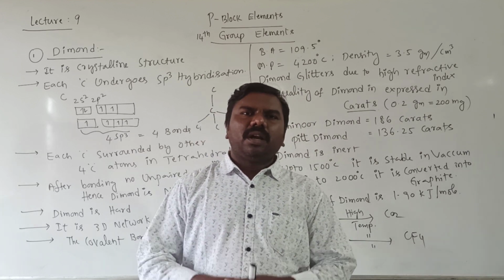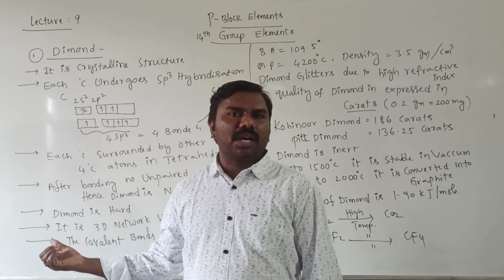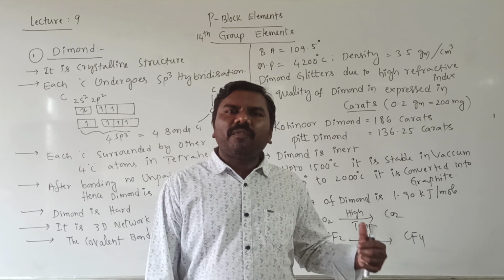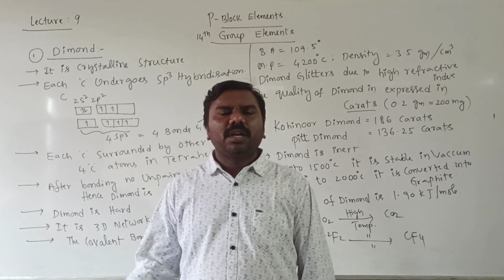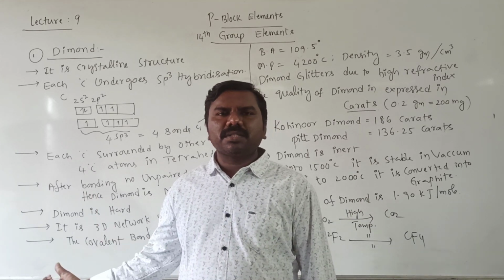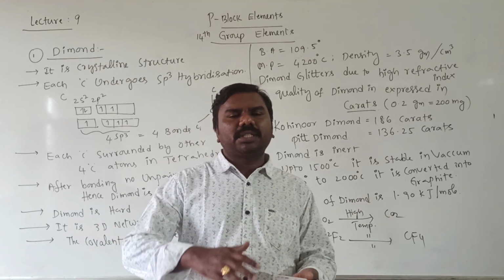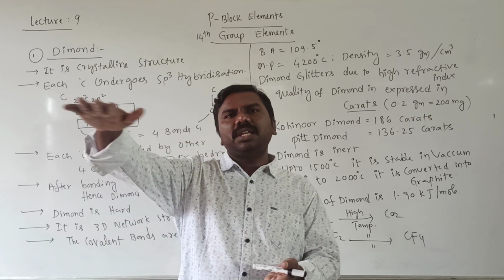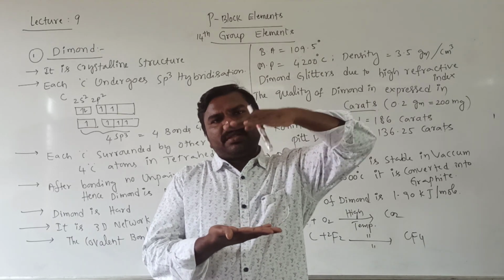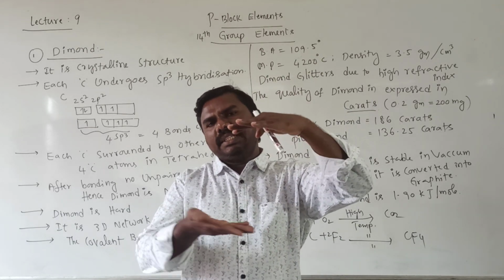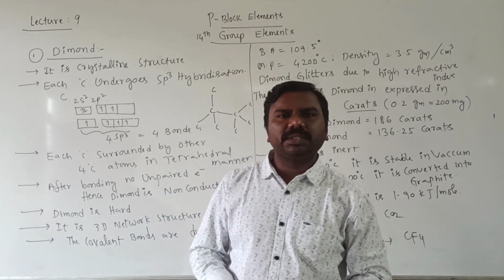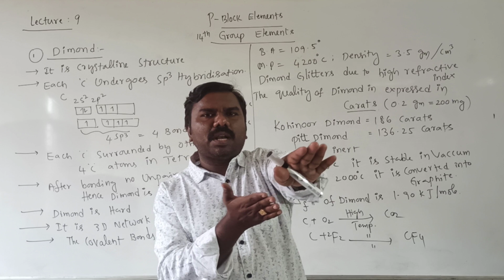It means diamond is a non-conductor, graphite is a good conductor. Diamond undergoes sp3, graphite undergoes sp2 hybridization. Diamond is hard, graphite is soft. Diamond is a 3-dimensional network structure, graphite is hexagonal rings arranged in a layered structure. Between two layers, first hexagonal layer, second hexagonal layer, the forces are very weak van der Waals forces. So one layer slips over another layer.